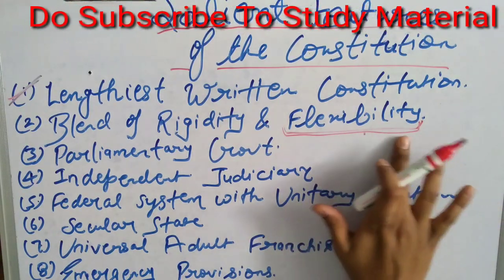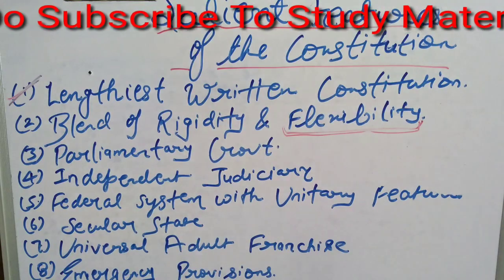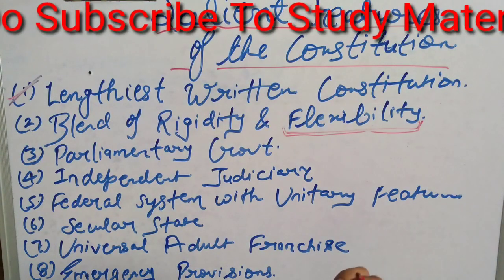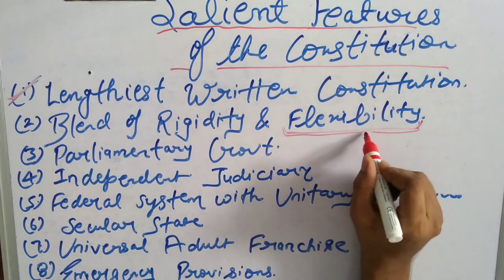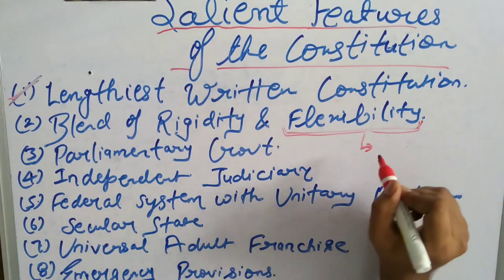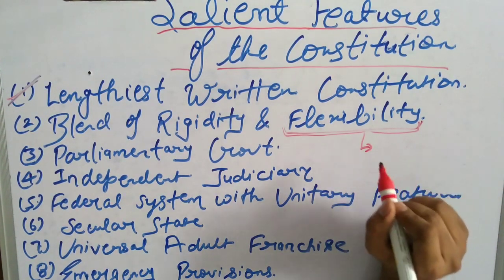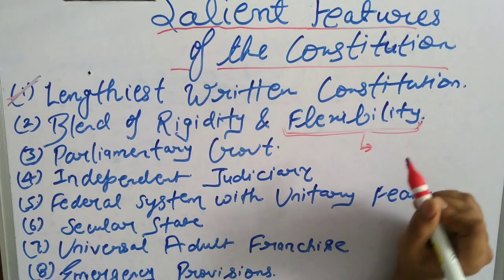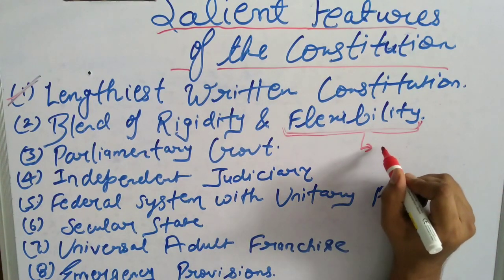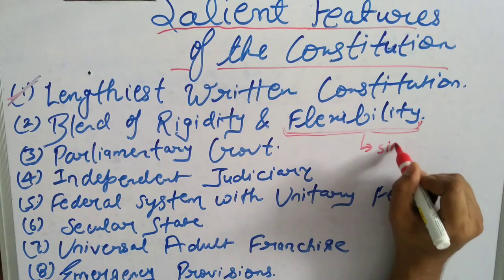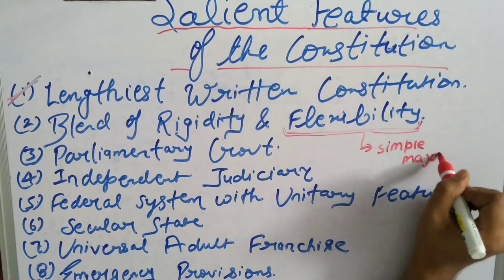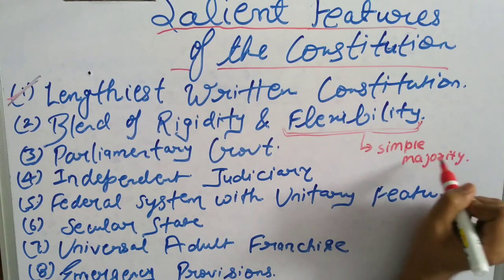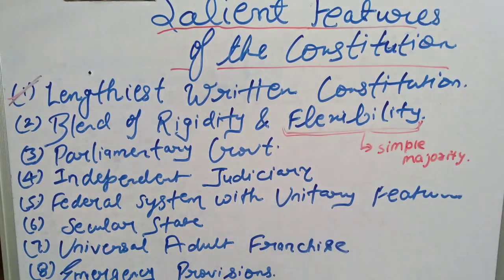Flexibility just means that if you are able to change things in the constitution easily, it is flexible. When any law or rule that is prevailing right now can be changed with a simple majority, then we could say that it is flexible.